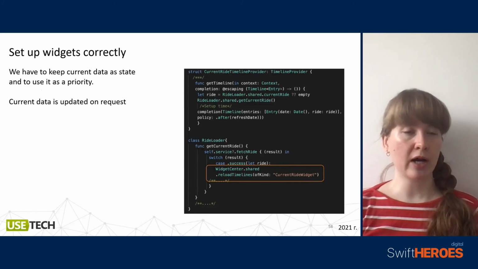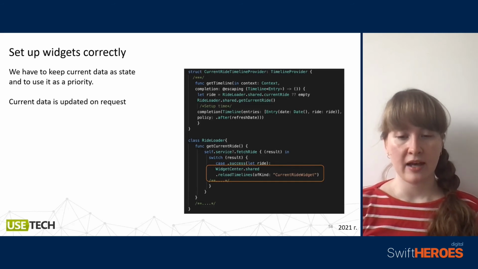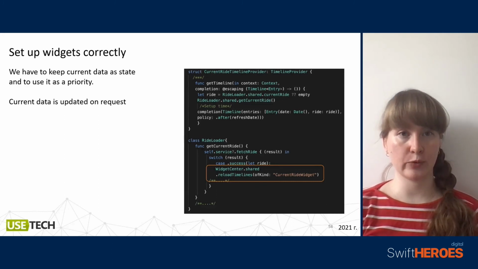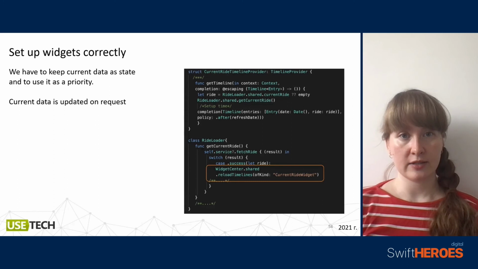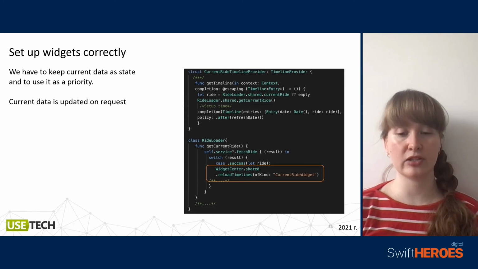We should keep our current data in our specific service and use it as a default case. So we will put our saved ride, then we will call methods to get information about the current ride synchronously, and also we will put our saved ride in the completion handler in the timeline entry with a specific policy.